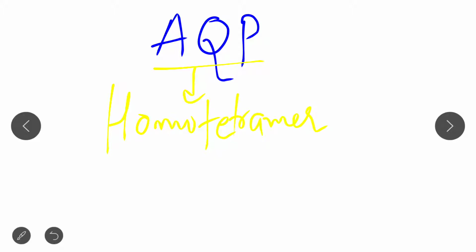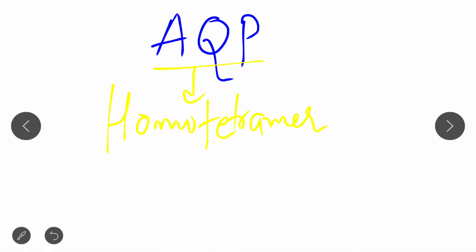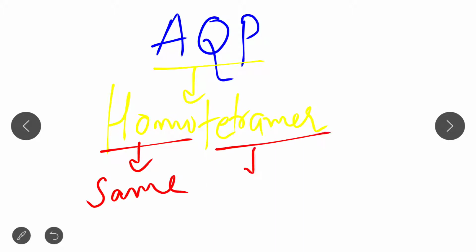Homotetramer means it consists of four monomers of the same type. Homo means same, and tetramer means four monomers.